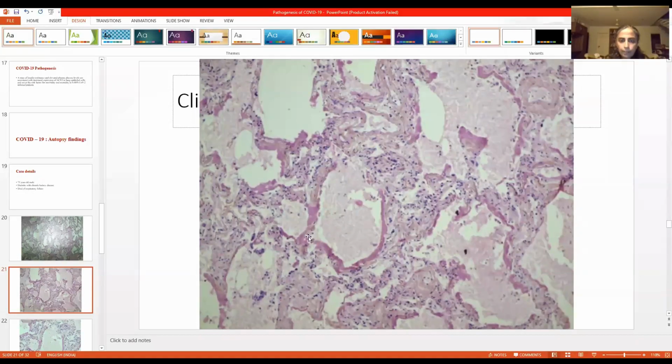Here we are seeing some pink material, which is called the hyaline membrane. This is nothing but cell debris, proteins, surfactant. All of this put together forms this hyaline membrane so that there will be no respiratory air exchange occurring through the alveolar membrane. So this leads to hypoxia. I'll show you some other pictures.